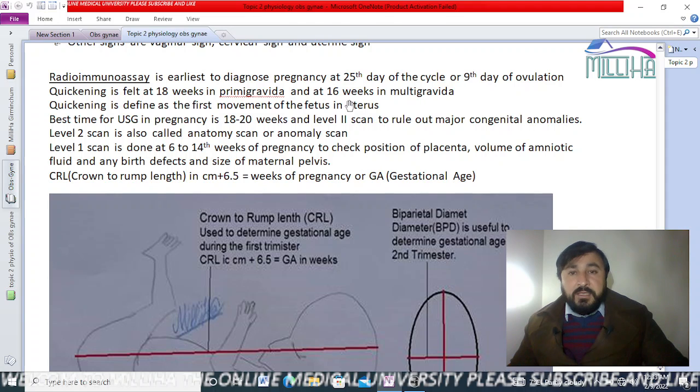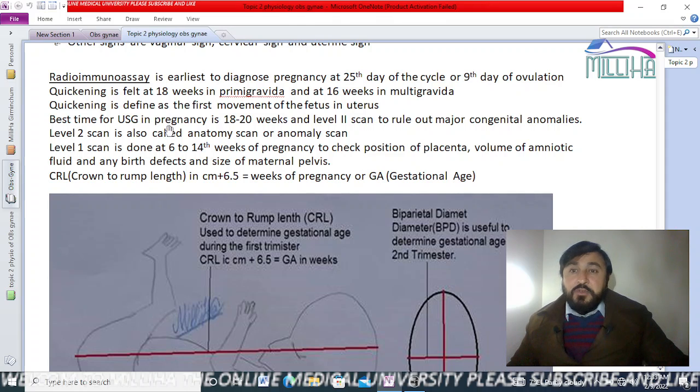In a woman who was pregnant earlier, quickening is felt earlier because there is a larger space inside the uterus. But in the primigravida, the space is less, so quickening is felt later.